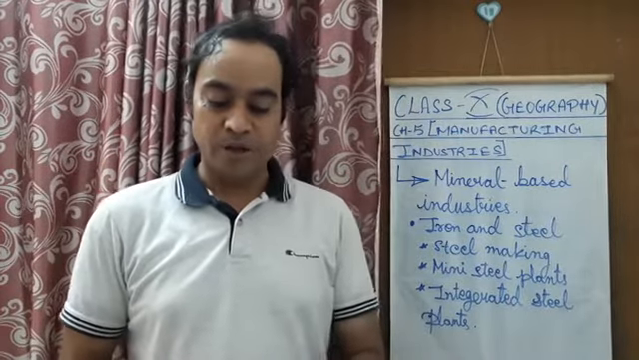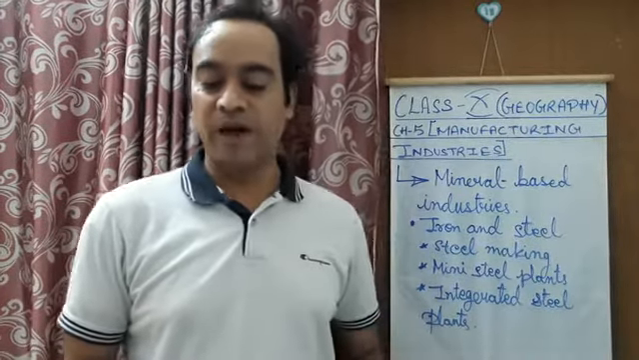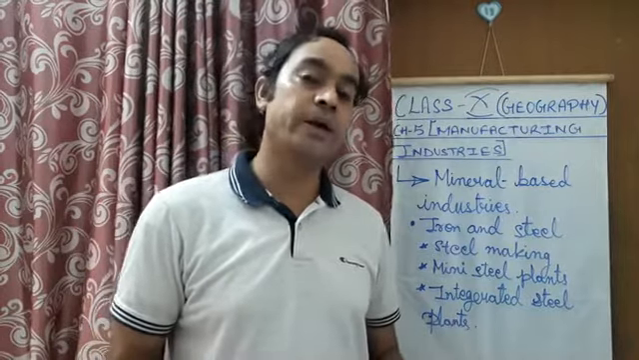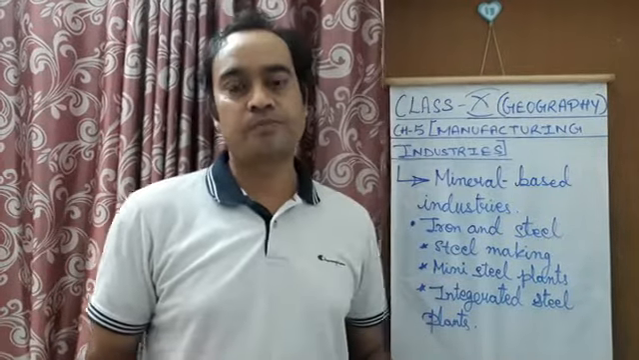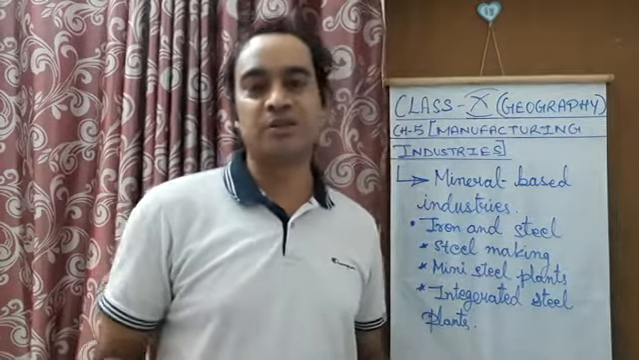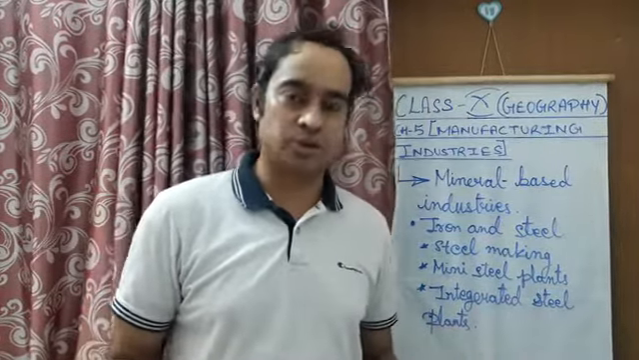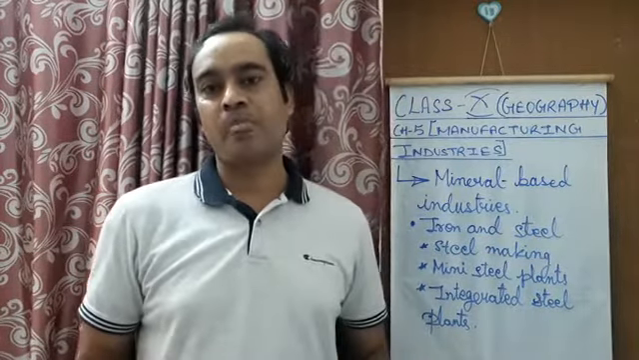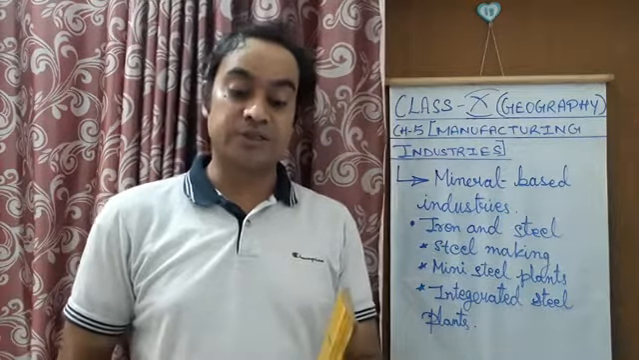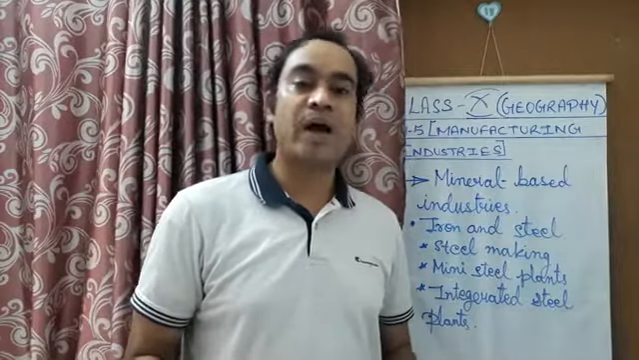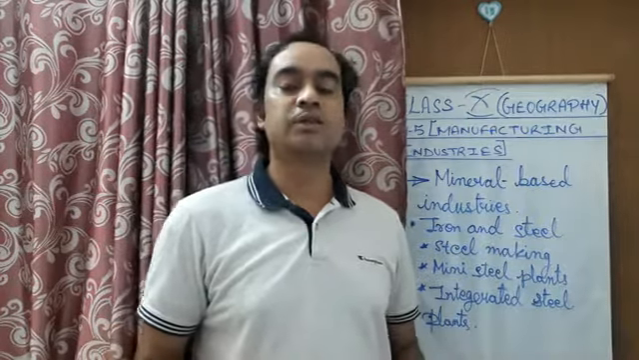Annum means here year. If you see here, one question is given to us in the book: why is the per capita consumption of steel so low in India? On an average basis, it is calculated out of the total production how much steel is used per person. So it is very low in India, near about 63 kg per annum. Why is this consumption of steel so low in India? Because there are some reasons behind it.